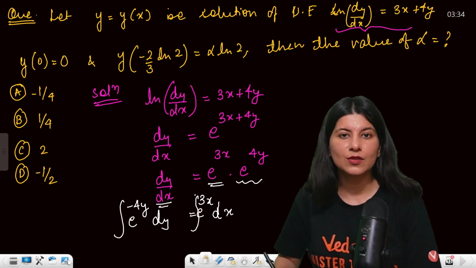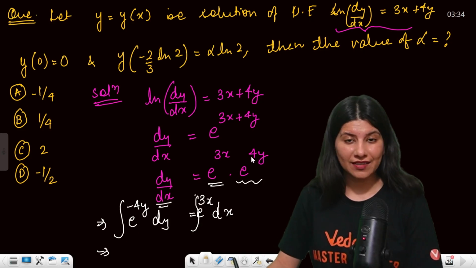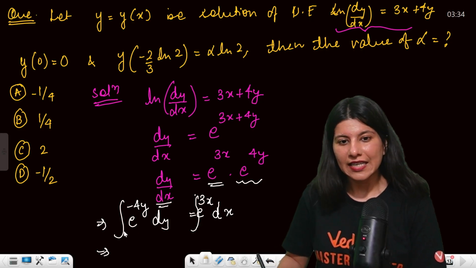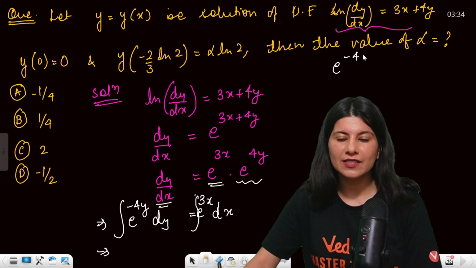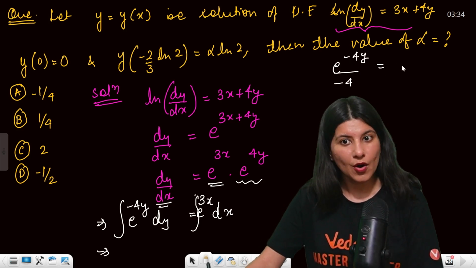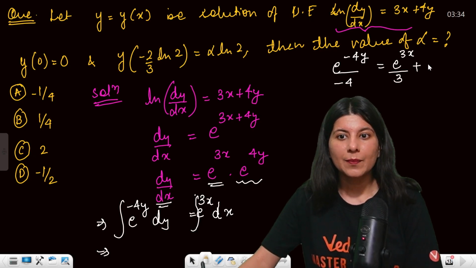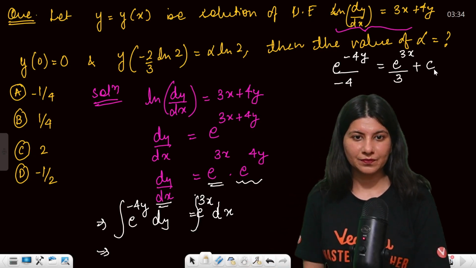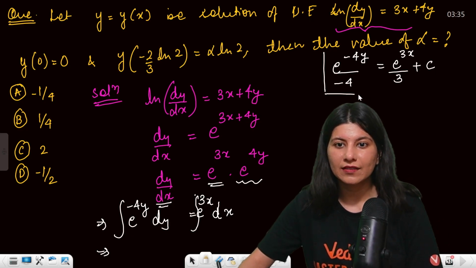Integrate this and integrate this also. Now really integrate: e raised to power minus 4y integration, tell me. So e raised to power minus 4y upon minus 4 equals, on the right hand side, e raised to power 3x upon 3 plus c. So this is what you are getting now.